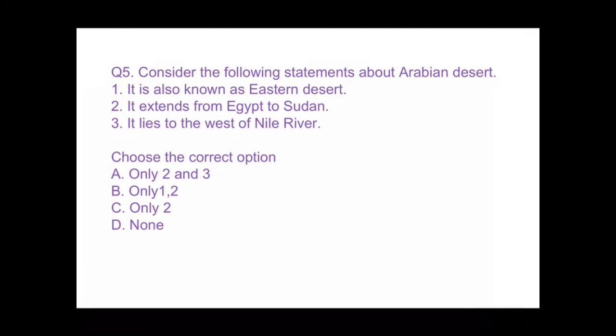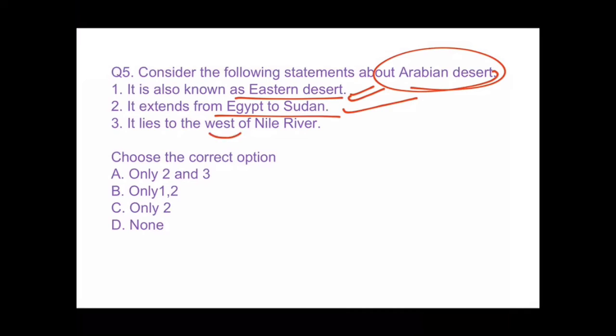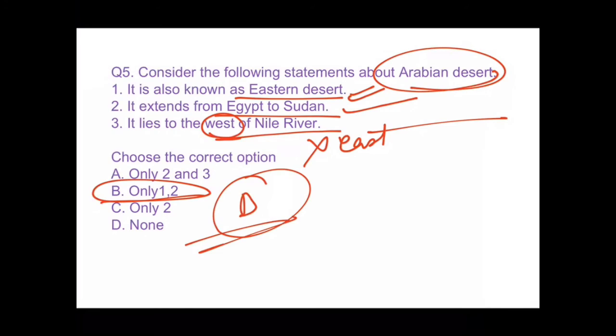Question number 5, consider the following statements about Arabian desert. It is also known as Eastern desert. Yeah, it is right. It extends from Egypt to Sudan. It is also right. It lies to the west of Nile river. No, it lies to the east of Nile river. So the option would be, which one will be the correct option? B would be the correct option. Only 1 and 2, right.